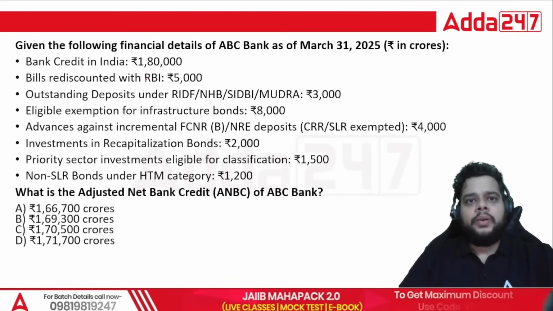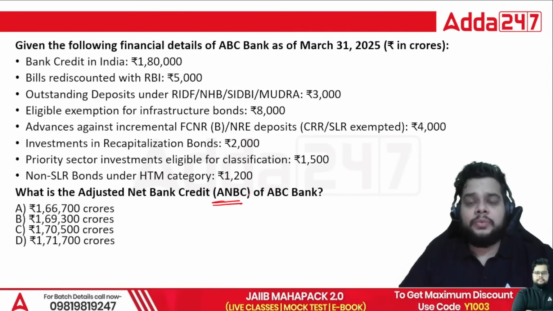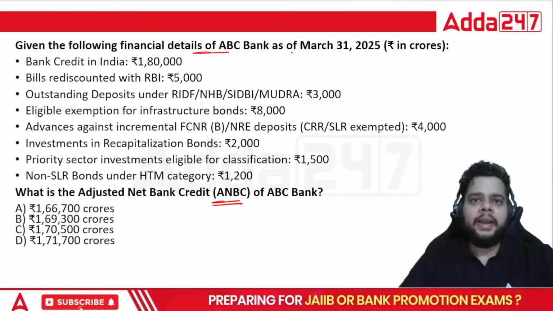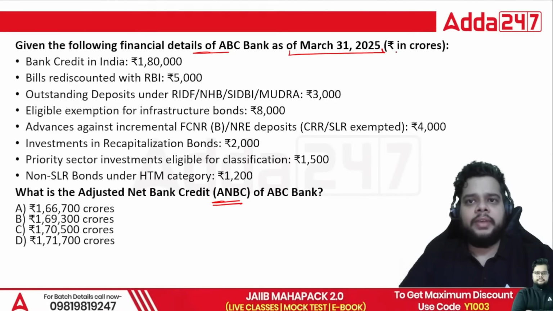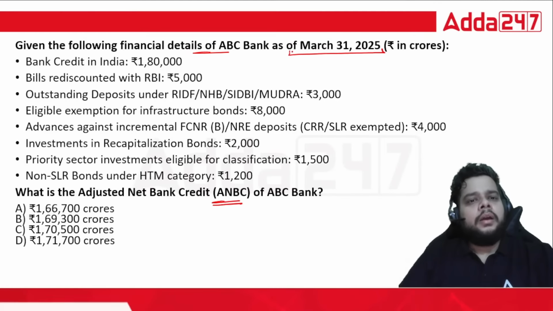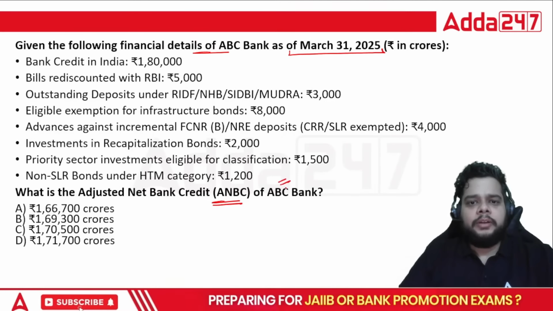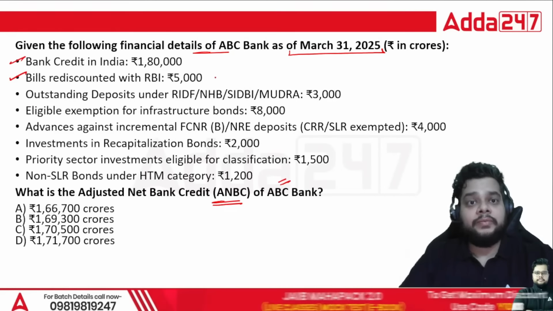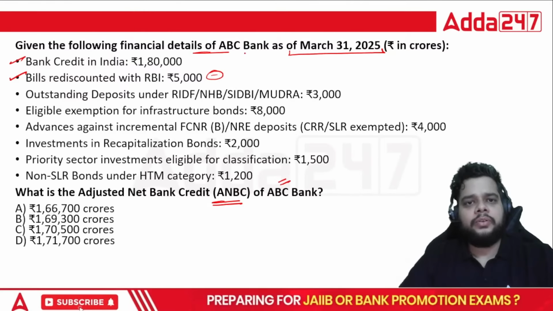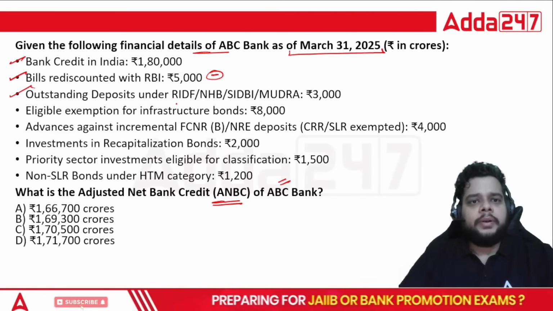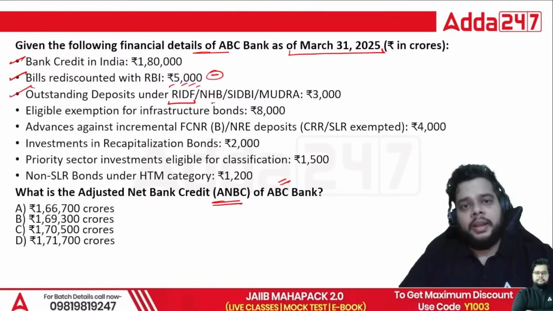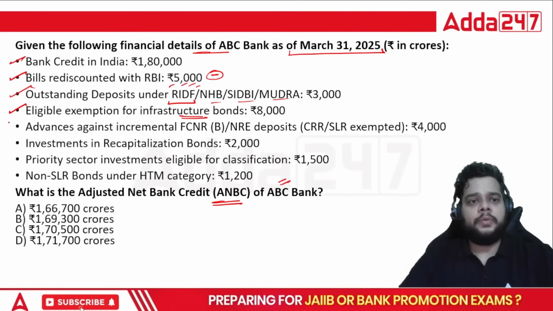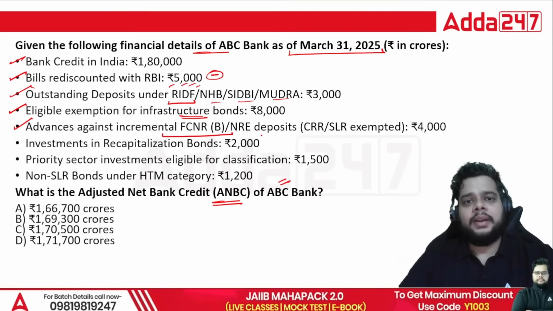Okay. Now let's see a question based on the ANBC. This question was also asked in the last examination. Given the following financial details of ABC Bank as of March 31, 2025 in crores of rupees, you have to calculate the ANBC of this particular bank. What all is given? Bank credit is given. Bills rediscounted with RBI is given, which are subtracted, right? So that we should not have the duplication. Outstanding deposits under RIDF, the Rural Infrastructure Development Fund, NHB, SIDBI, Mudra, that is also given. Eligible exemptions for infrastructure bonds is provided. Advances against incremental FCNR, NRE deposits.